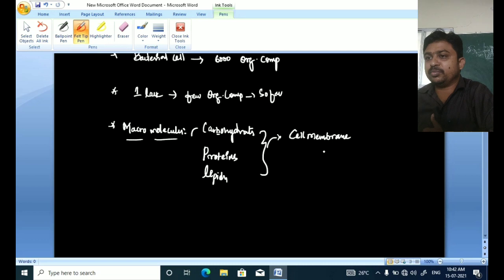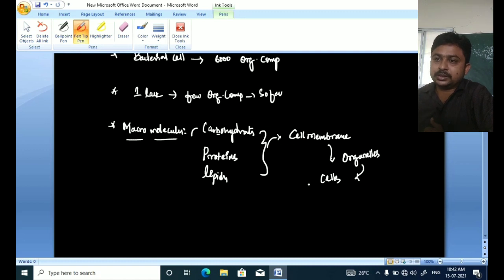This cell membrane separates the cells, the cell membrane forms the cells, and the cell membrane forms the organelles.